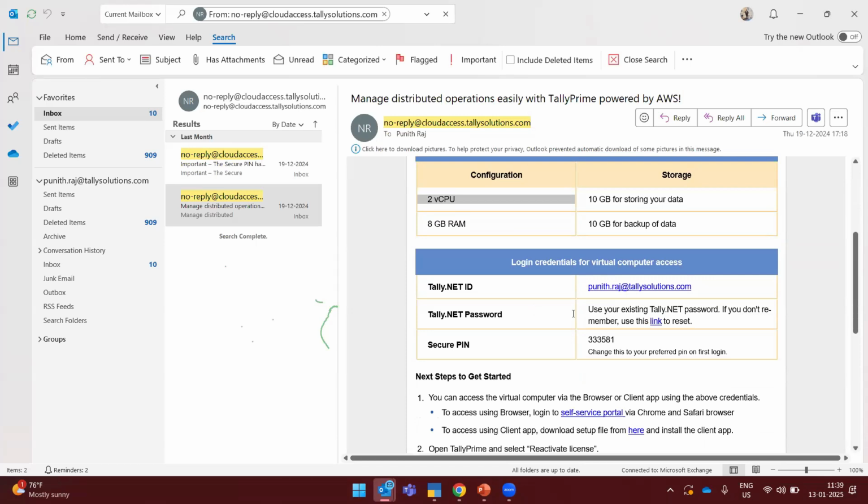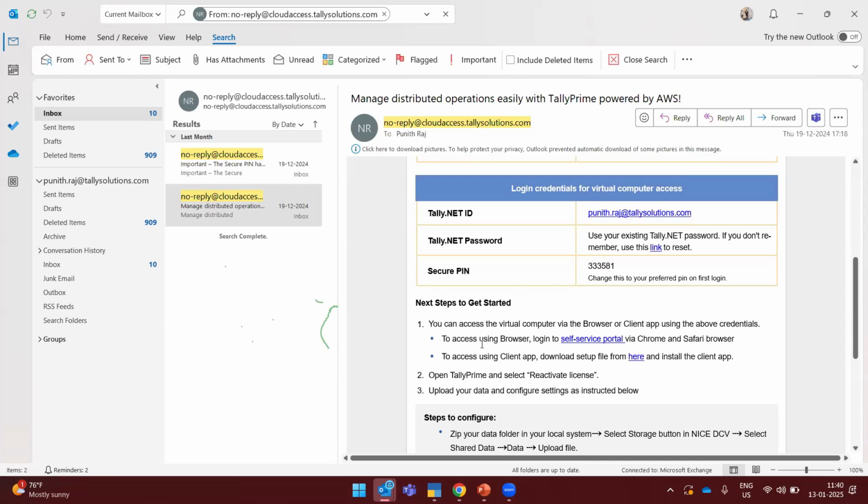Also, if you want to reset your password for the cloud, you can reset it, and two-factor authentication is required. In Tally, you are mainly using the tally.net ID and password. Here, one step ahead, you have to mention a secure PIN, which is 6 to 16 digits and unique for every user. You may have different users in your environment. If you have 10 users, each will get this mail with the mail ID and password. They have to create their own, and the secure PIN will be unique for all those users.